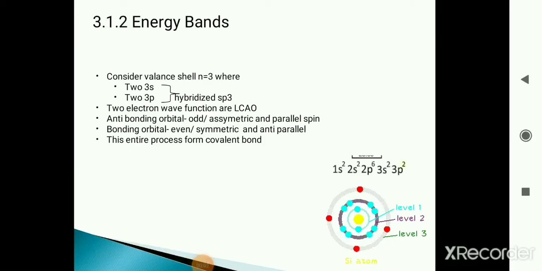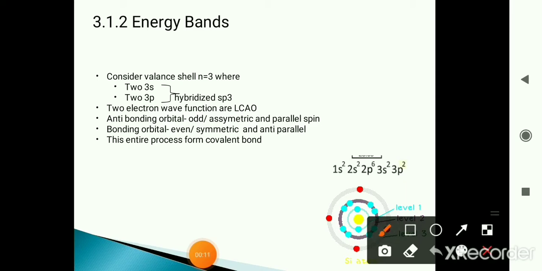Good morning all. Today we will study the energy bands. In energy bands, here we consider an example of silicon. The atomic number of silicon is 14. As per the formula 2n squared, the electrons are distributed in the orbits.